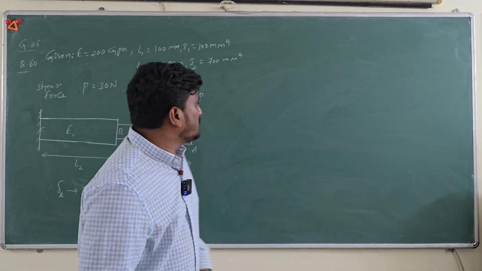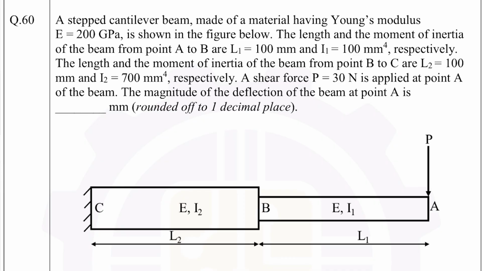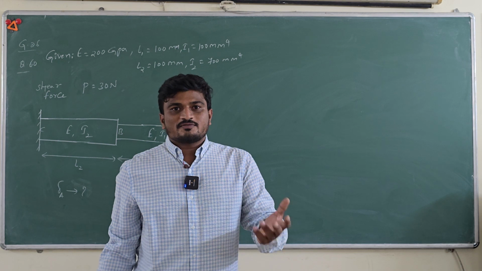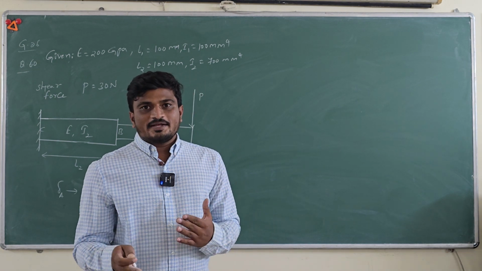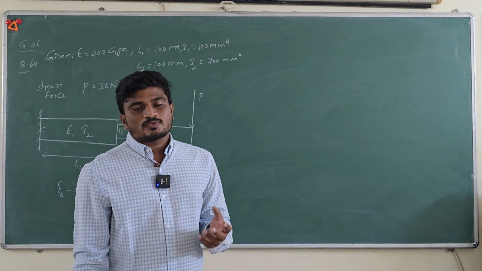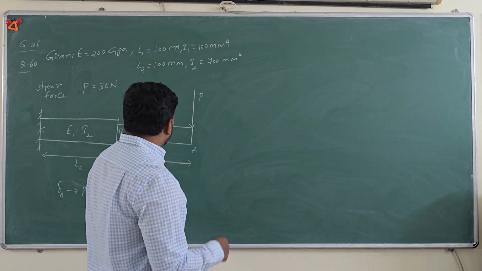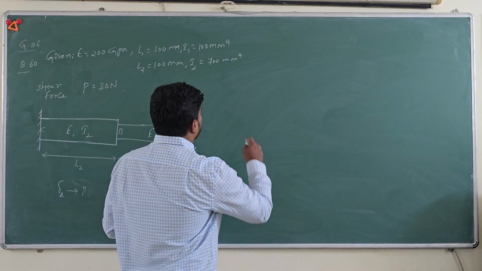Let's solve question number 16. Given Young's modulus 200 gigapascal, and they are giving the lengths of the stepped cantilever beam, which has different moments of inertia. One is with I2, and both bars are made of the same material. They are asking to find the deflection at point A. To solve this question, we have different techniques. One is the double integration method, then you can use the strain energy method, or you can go for the moment area method. So let's try to solve this question using the moment area method.